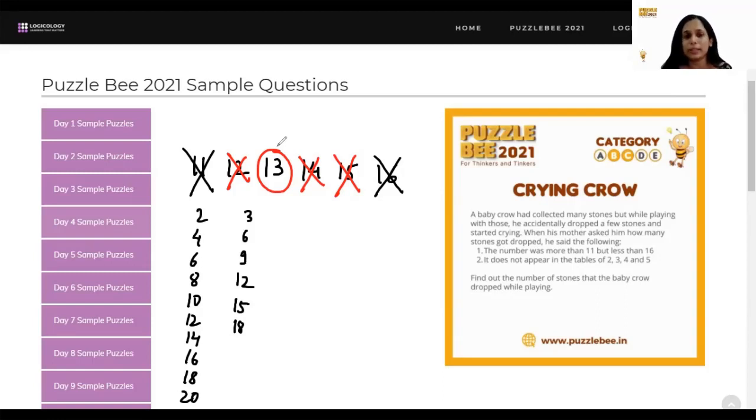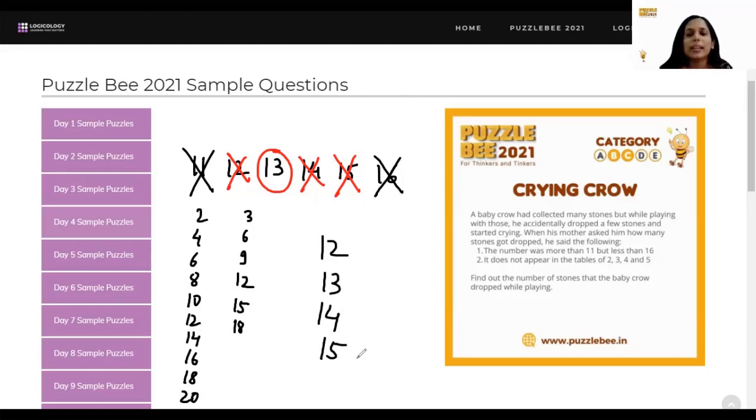For the elder ones in this range, we also had this puzzle for category C, so that was grades 5 and 6. And grade 5 is typically when the concept of prime numbers is taught to you. So how you could have thought about this? Now, if the number is not going to appear in the table of 2, 3, 4, and 5, and it's a small number, right? It's in this 11 to 16 range. In fact, I would say 12 to 15 range, right? Because 11 and 16 are also not included. It's more than 11 and less than 16. So all you had to do was just focus on these four numbers, 12, 13, 14, 15.